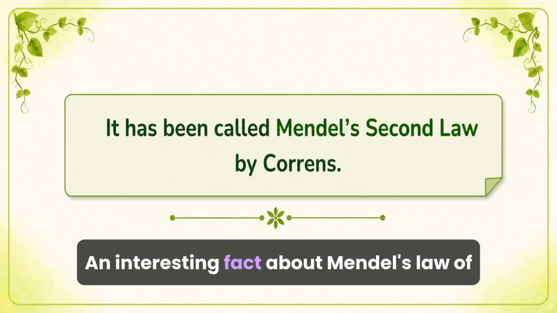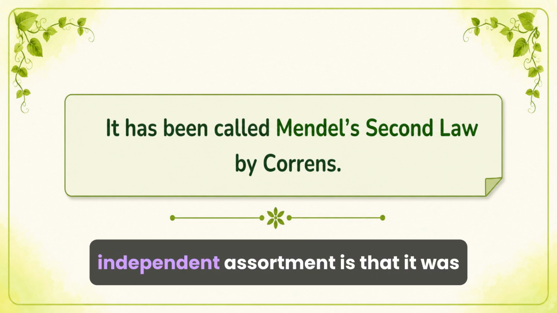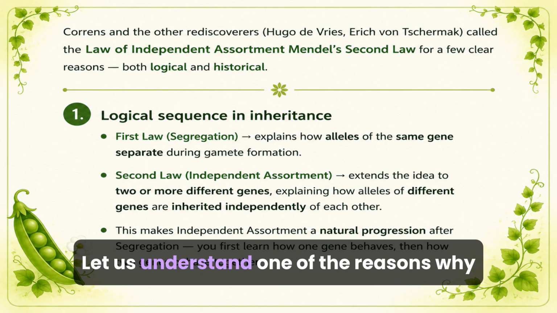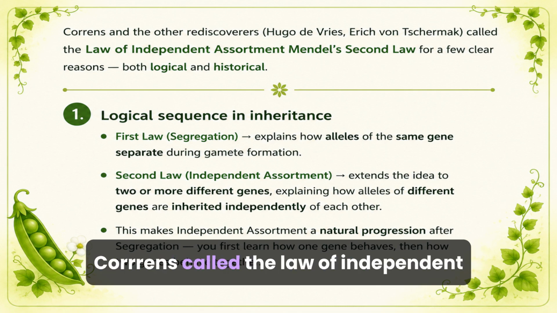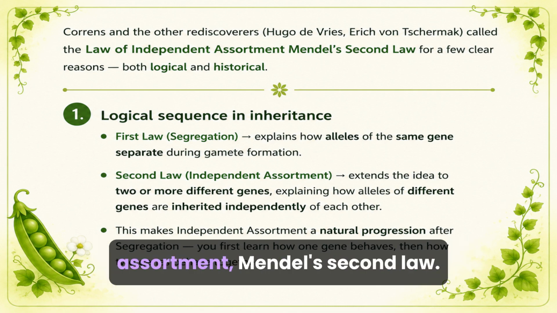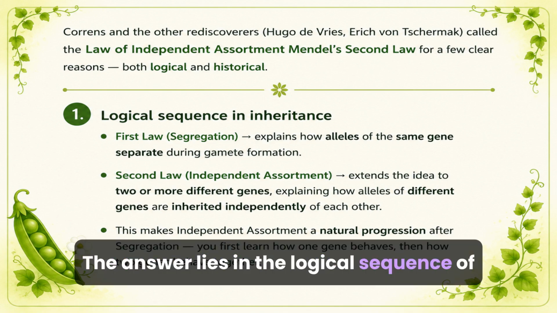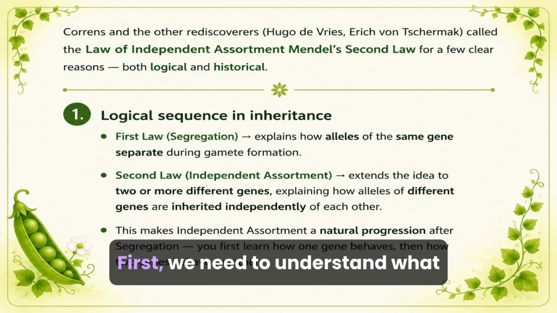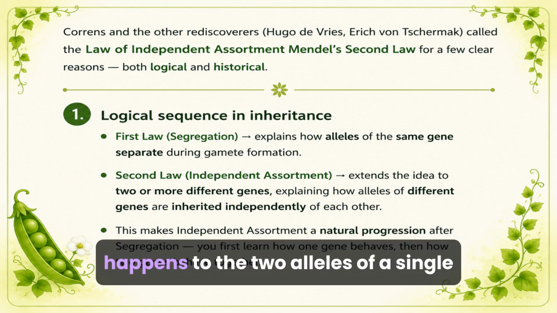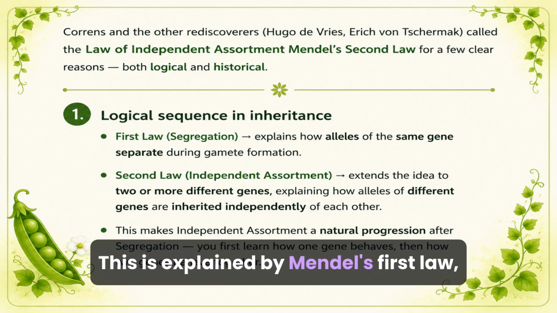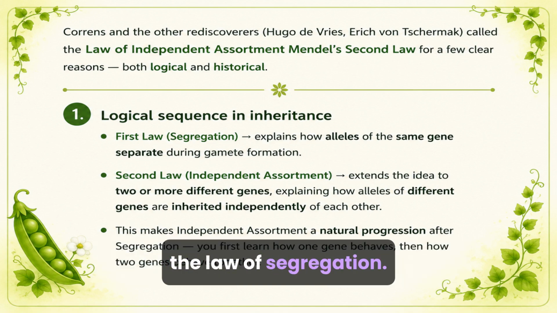An interesting fact about Mendel's law of independent assortment is that it was later recognized by Correns as Mendel's second law. Let us understand one of the reasons why Correns called the law of independent assortment Mendel's second law. The answer lies in the logical sequence of inheritance. First, we need to understand what happens to the two alleles of a single gene. This is explained by Mendel's first law, the law of segregation.